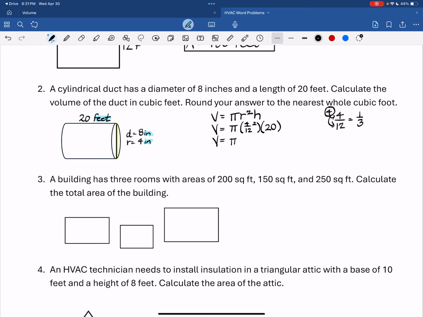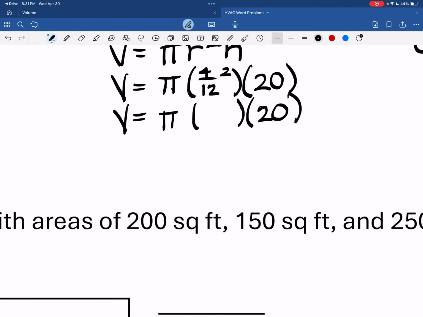So pi, I don't need a calculator to do this part. 4 times 4 is 16. And 12 times 12 is 144. So I can do the squaring in my head, and then I'll get my calculator out because we've got pi.